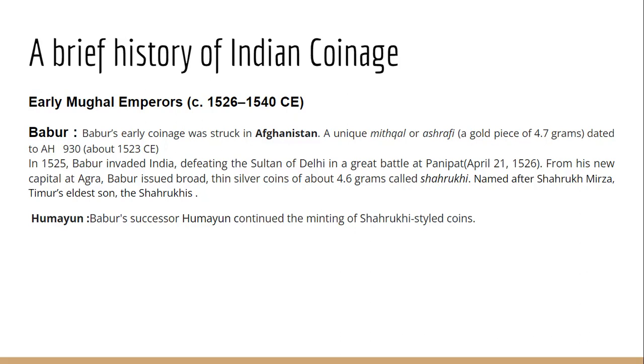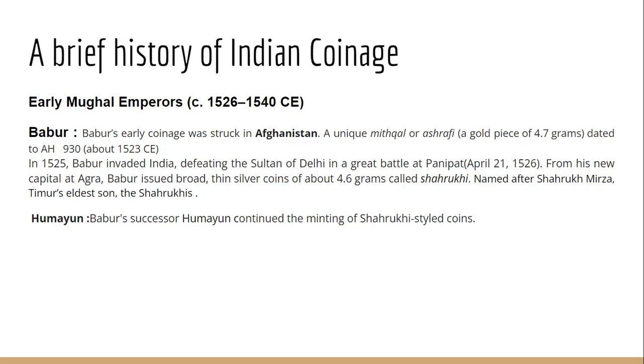In 1525, Babur fought the very first battle of Panipat, in which he defeated the last king of the Delhi Sultanate, Ibrahim Lodi. After defeating Ibrahim Lodi, Babur proclaimed himself as the first Mughal emperor of India. So from 1526 onwards, the Mughal rule started. And at that time, the initial capital of the Mughals was Agra.